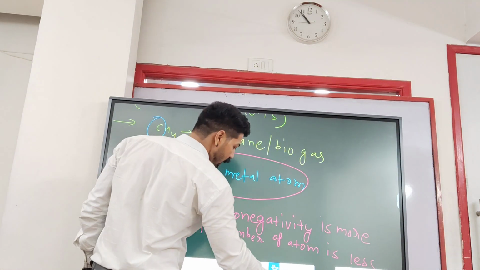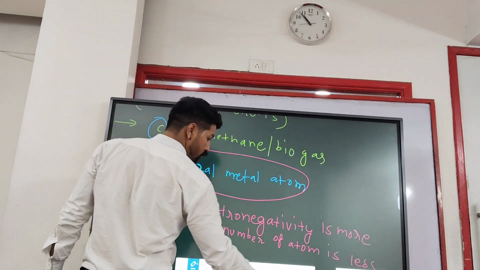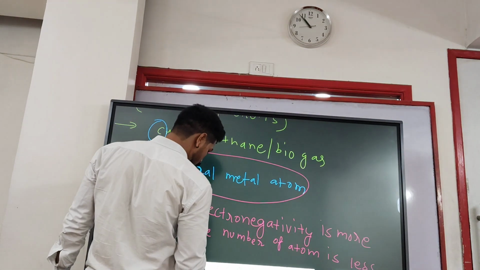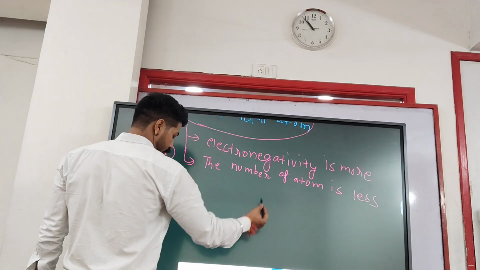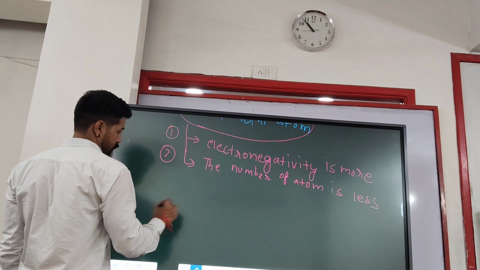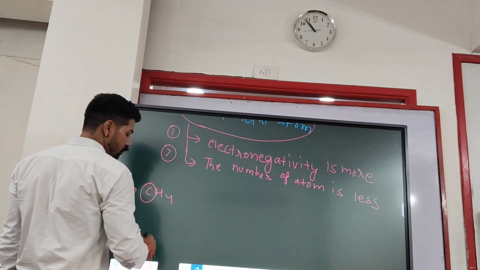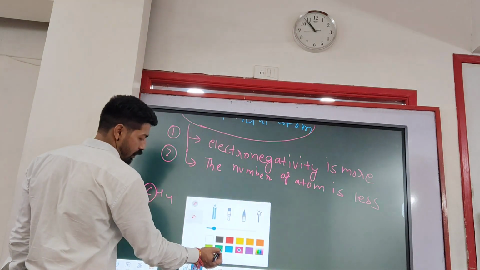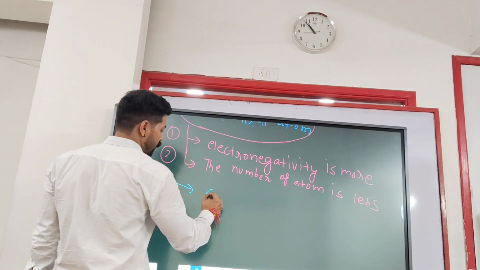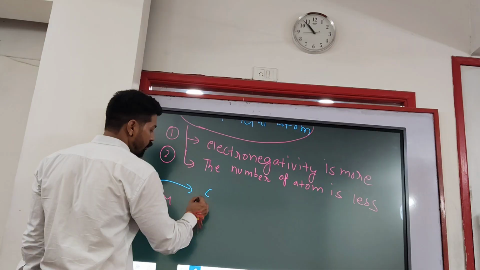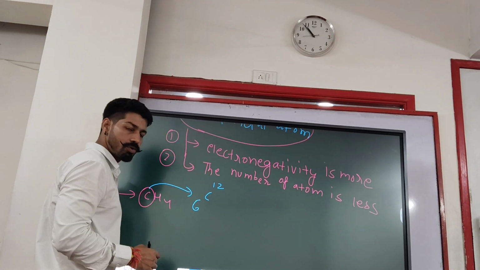So now we are moving ahead into the next phase. And what is the need of hybridization? First of all, we should know. So in CH4, now we know what the central metal atom is. Am I right? So the central metal atom is carbon, and we all know the atomic number of carbon is 6, and atomic mass is 12.